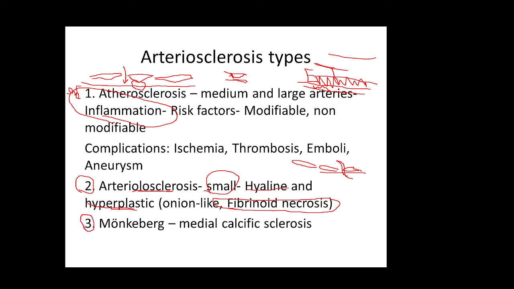The third type is called Mönckeberg medial calcific sclerosis. This does not result in vascular narrowing. Organ perfusion is preserved here. The only significance is that these calcifications are sometimes confused for significant lesions. This is basically calcification of the internal elastic lamina and also the tunica media, which is the muscular layer of the vessel. Because of calcifications, the vessels will be less elastic, and it is seen in elderly individuals.